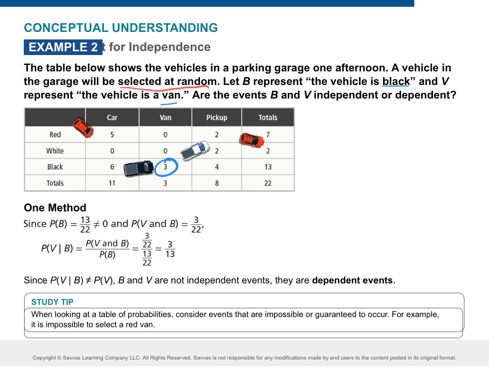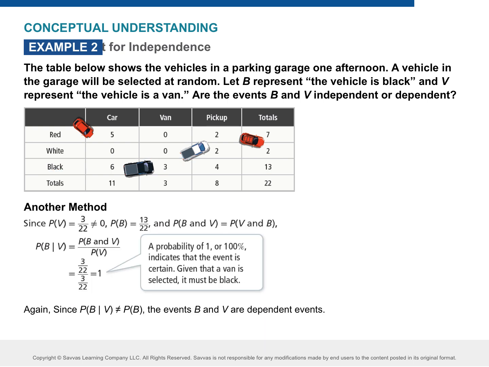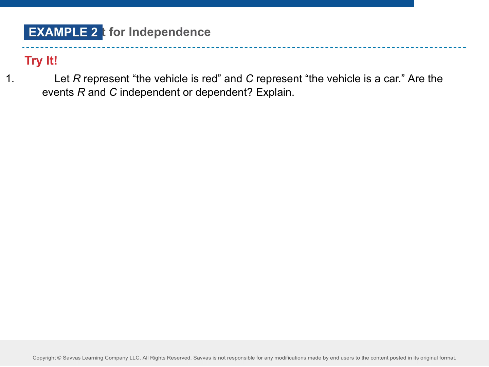What is the probability of that then? It says the vehicle is black and the vehicle is a van. So out of the black vehicles here, how many of them are vans? 3 out of 13, exactly. Yep. Okay, go ahead and try example 2. So you're going to say whether they're independent or dependent, and then tell me what the probability is.